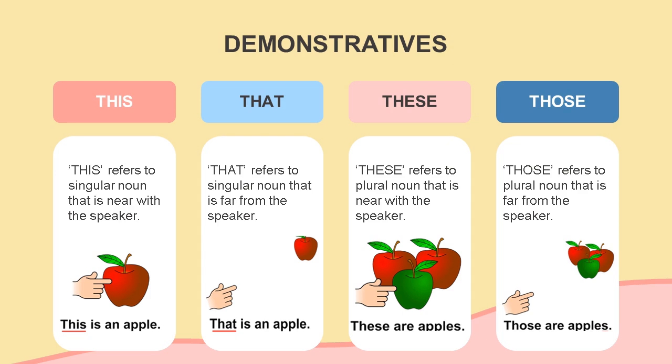Demonstrative. There are many differences in usage among this, that, these, and those. This refers to singular noun that is near with the speaker, so we can touch it. For example, this is an apple. The apple is close with us.